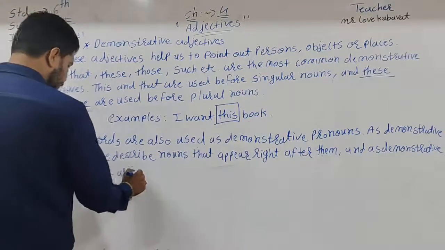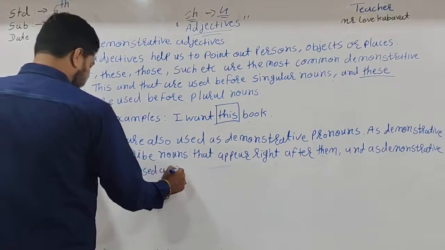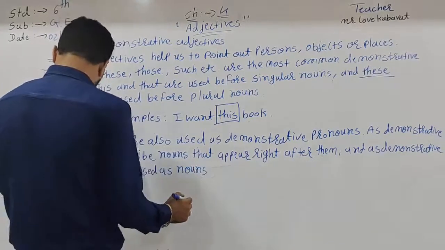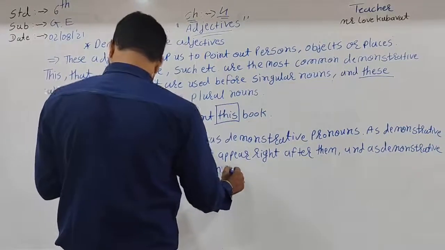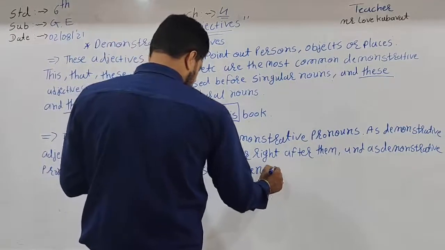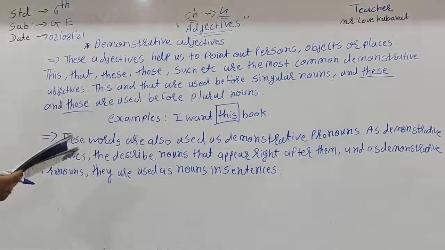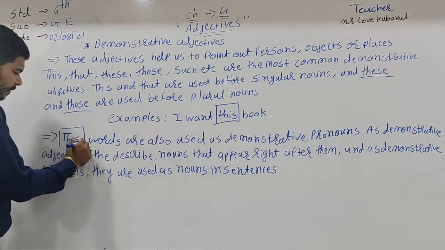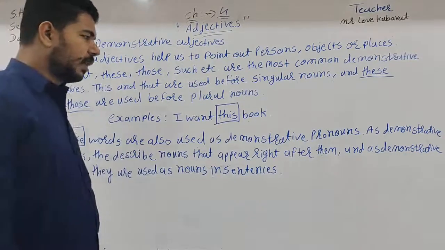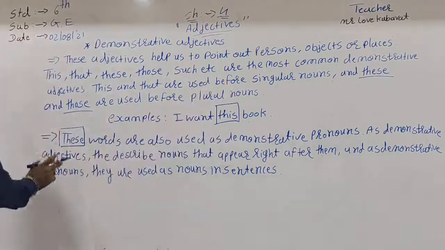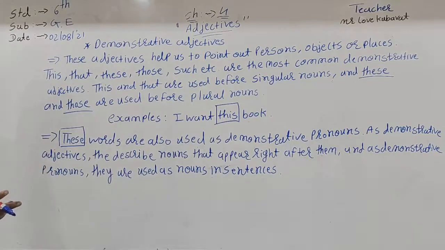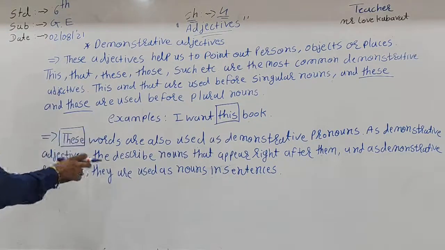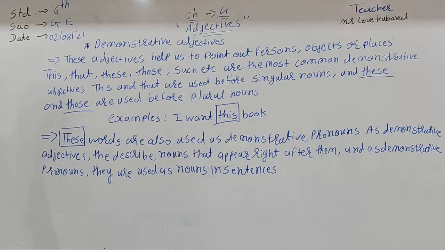Here, these words are also used as demonstrative pronouns and as demonstrative adjectives. Adjectives describe nouns that appear right after them, and as demonstrative pronouns they are used as nouns in sentences.